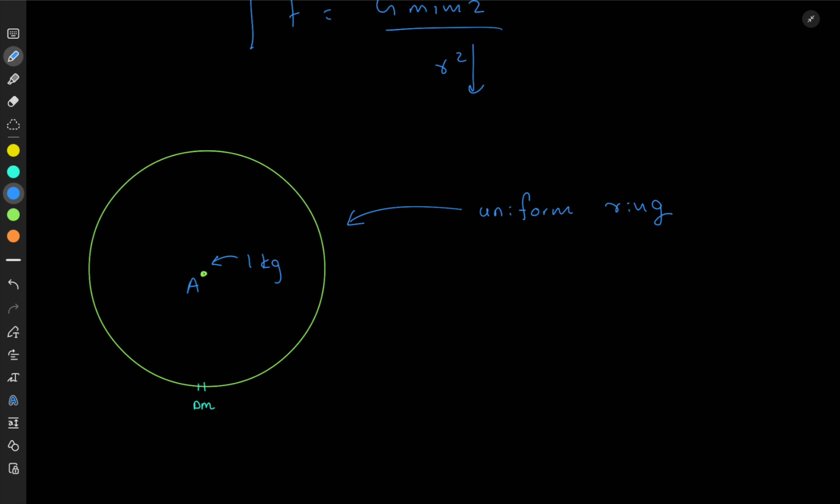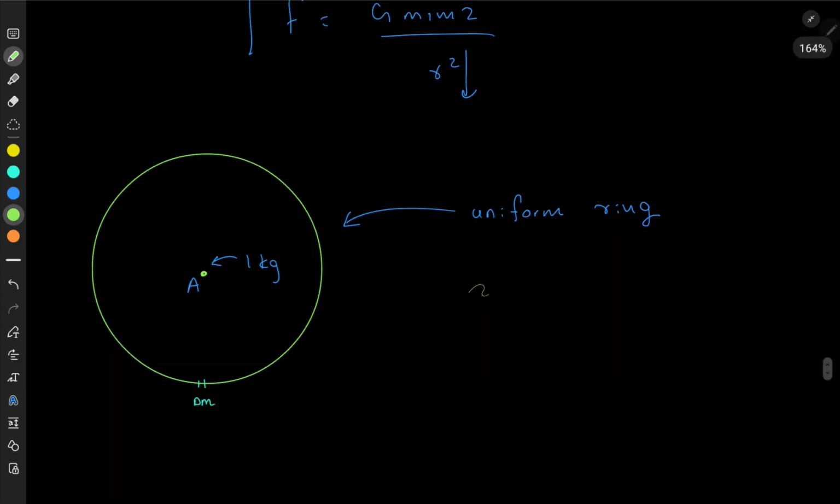Digest all these concepts, and then these things will become very easy. Always try to understand stuff in physics. Do not try to memorize it. Get into the core concepts and then develop yourself from those concepts. So what I'm asking is, what is the gravitational field intensity at A? Let's see.